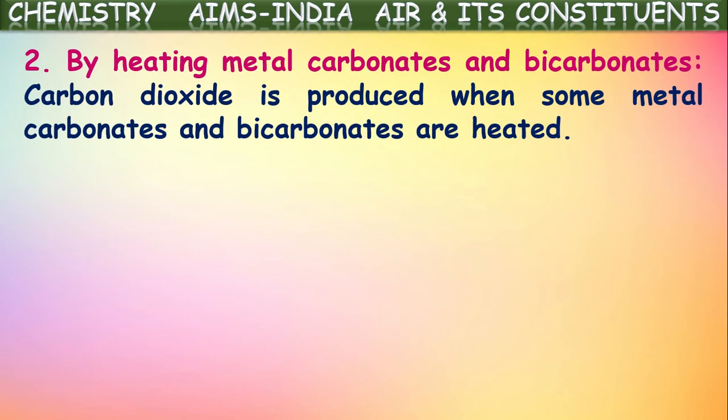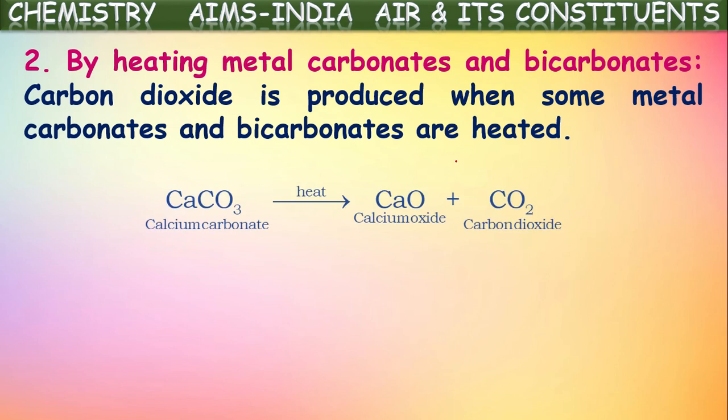And even by heating metal carbonates or metal bicarbonates, carbon dioxide is produced. If you see an equation representing the heating of calcium carbonate, which is an example of metal carbonates, we know it is commonly called limestone, isn't it? So when we heat this calcium carbonate, it decomposes to form calcium oxide and carbon dioxide. So metal carbonate on heating gives carbon dioxide gas.